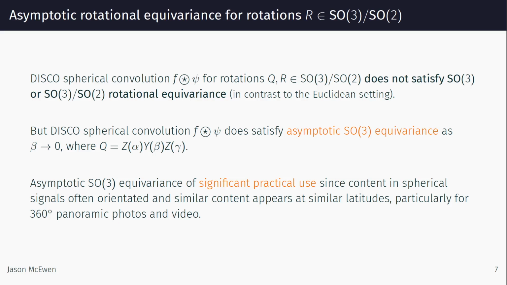This is actually of significant practical use since content in spherical signals is often orientated, with similar content appearing at similar latitudes, particularly for 360-degree panoramic photos and videos. We validate the full and asymptotic rotational equivariance properties of the DISCO representation through numerical experiments, finding equivariance errors are less than 1%.